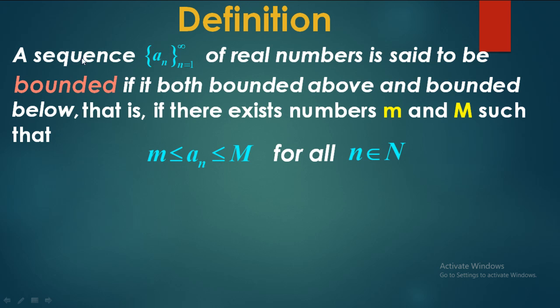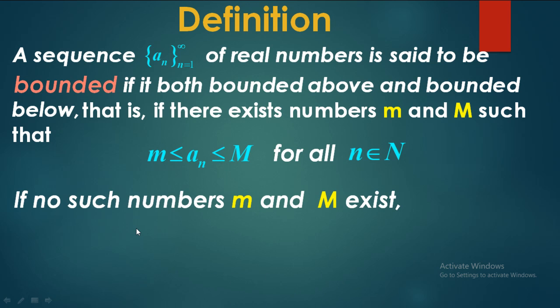Okay, so a sequence of real numbers is said to be bounded if it is both bounded above and bounded below. That means mathematically, if small m is the lower bound of our sequence and capital M is the upper bound of our sequence, then small m is less than or equal to a_n is less than or equal to capital M for all n belongs to capital N, that is, the set of natural numbers.